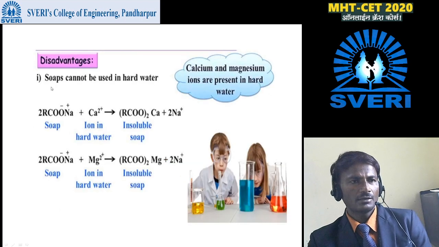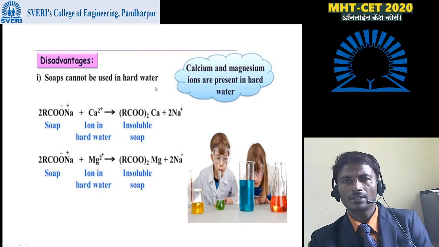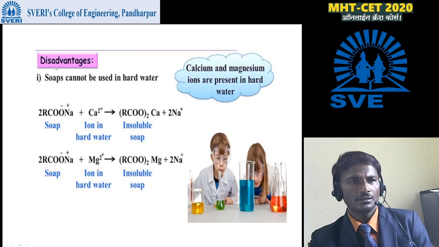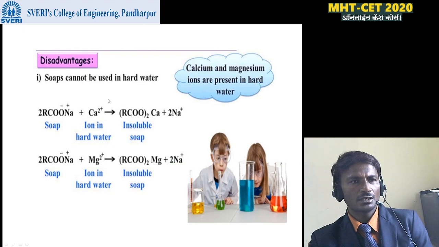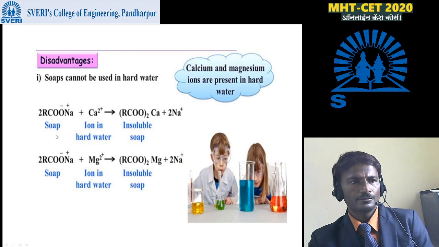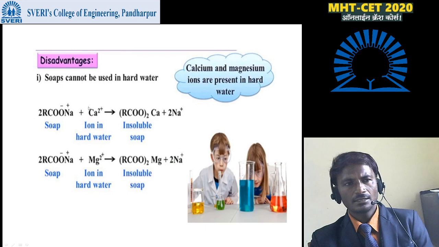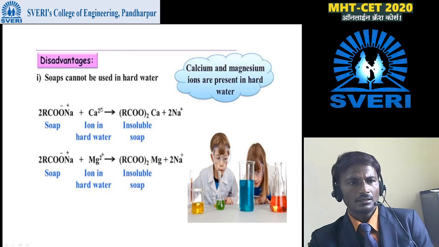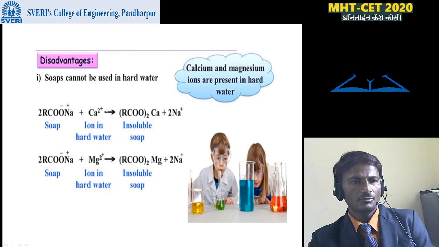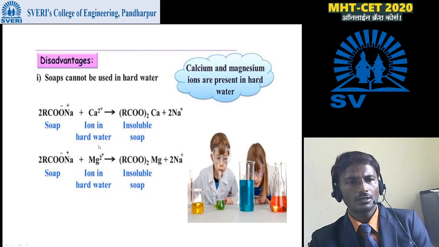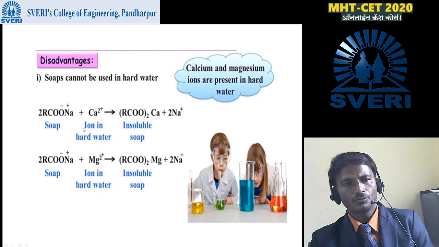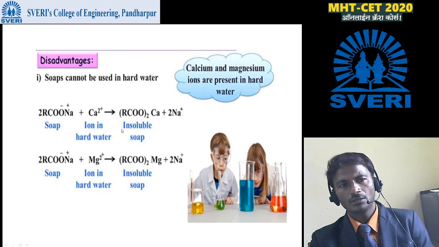Then what are the disadvantages? Soaps cannot be used in hard water, because they form curd or precipitate on skin or clothes. The reaction is given here. Soap reacts with the Ca2+ ions present in the hard water and gets converted into insoluble soap.